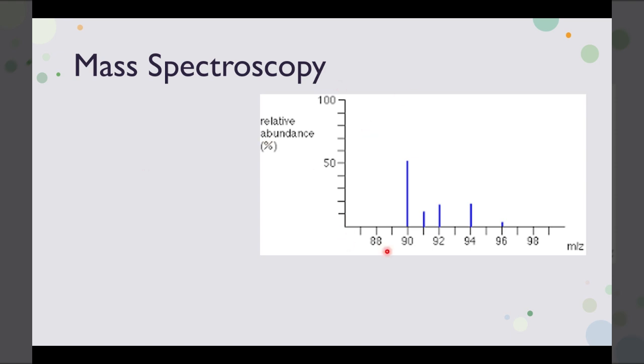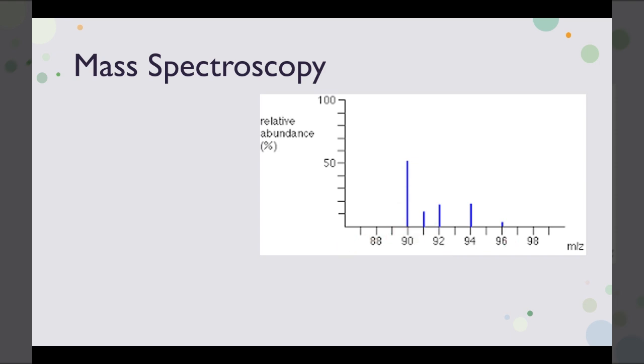So this is an example of a mass spectrum. Notice the relative abundance. That means the percentage of isotopes that have the specific mass is the y-axis, and the actual mass, m/z, which means the mass per charge, is on the x-axis. All of these are neutral atoms, so it's really just the mass that is shown on the x-axis.